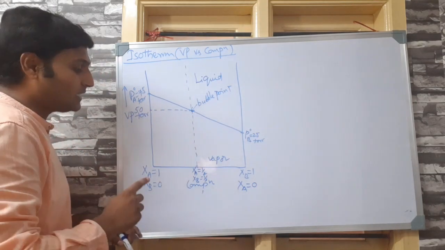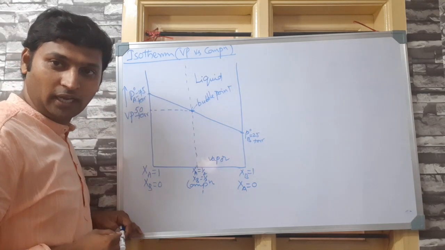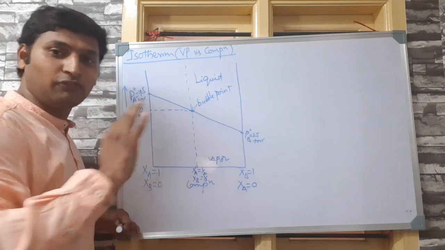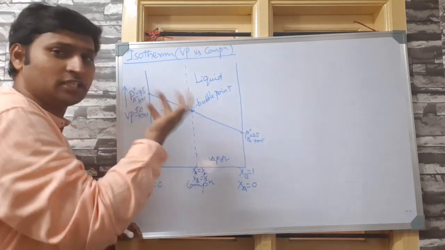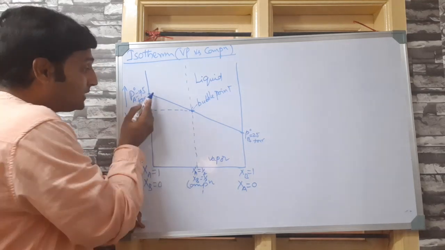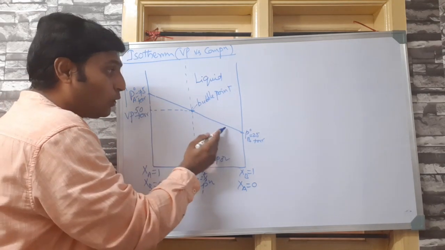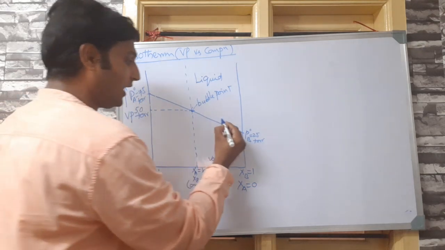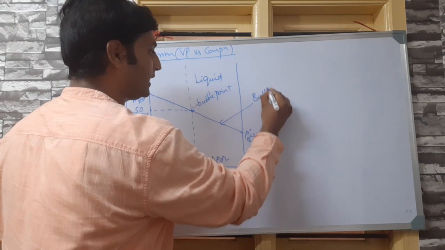Now please understand, for this composition, 50 torr was the bubble point. In any other context, if you take different compositions, a different bubble point may be formed. That means this whole curve represents various loci of bubble points. That's why this curve can be named the bubble point curve.